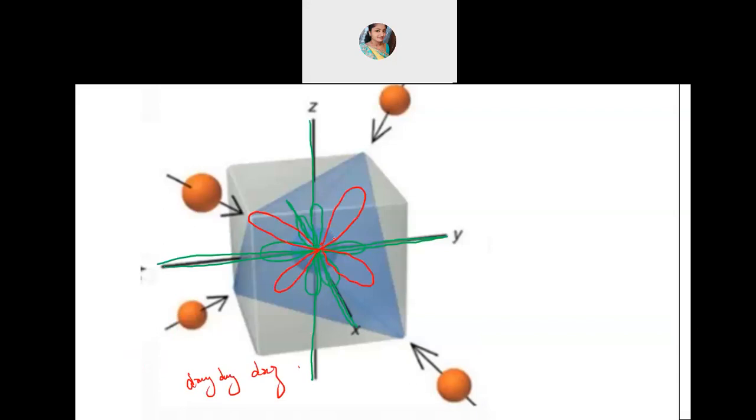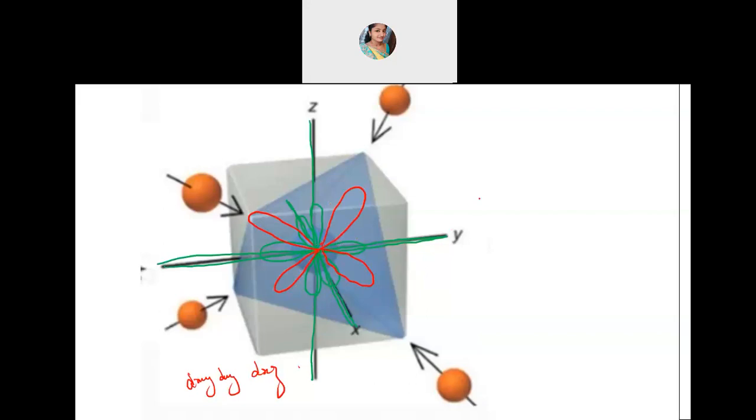Now, in which direction are the ligands approaching? Are they coming towards the axial orbitals or towards the non-axial orbitals? In the tetrahedral, if you are able to see properly, the axes of the metal I have drawn in green color and the non-axial ones I have drawn in red color. In the tetrahedral case, these ligands are approaching towards the non-axial direction. They are coming from the non-axial direction.